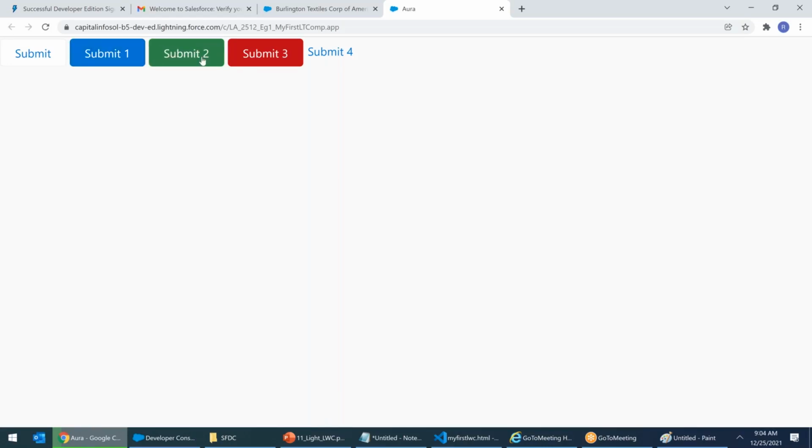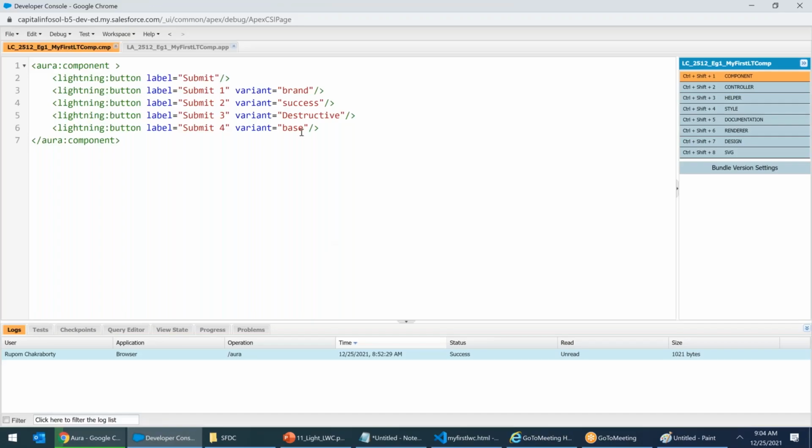Submit 2, variant equals to success. Submit 3, variant equals to destructive. Submit 4, variant equals to base. If I give base, I don't get the border.